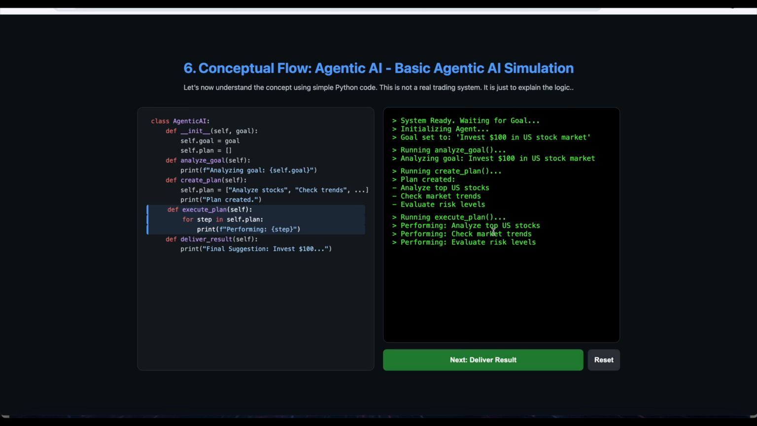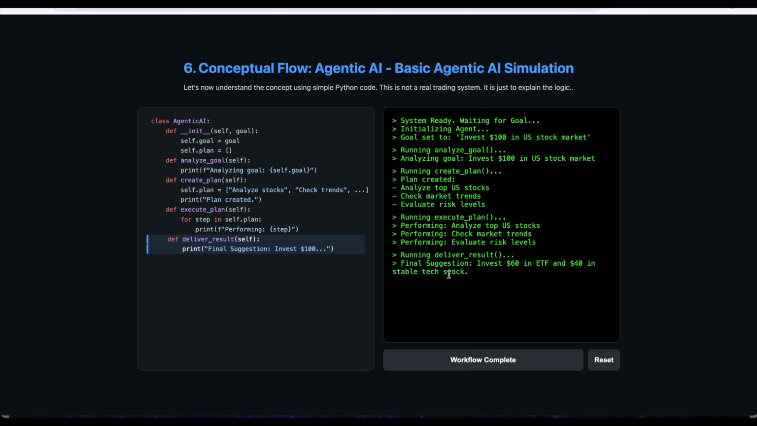Performing analyze top US stocks, this is executed, then performing check market trends, then performing evaluate risk levels. The next one is running deliver result. The final suggestion is invest $60 in ETF and $40 in stable tech stock. This is how the basic agentic AI simulation works conceptually. The workflow is completed.